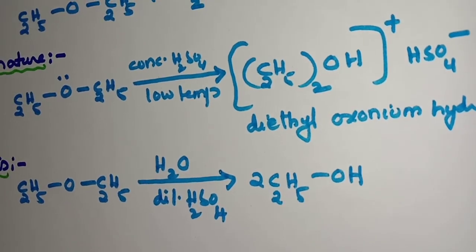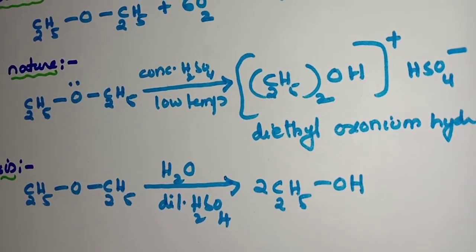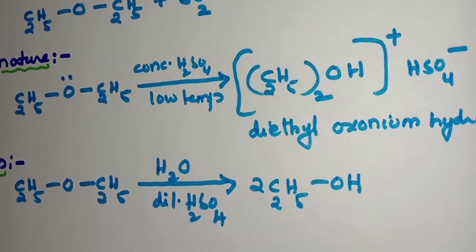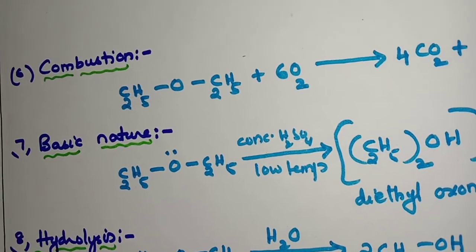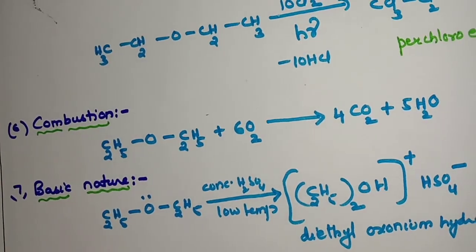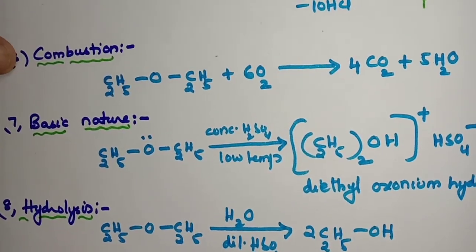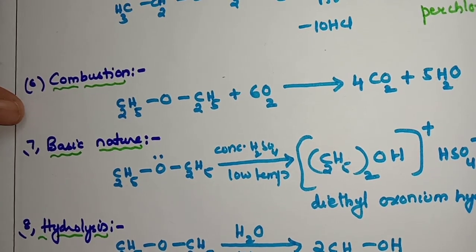So these are all the chemical reactions of ethers. We have 8 chemical properties. Go back and check or write down all the chemical properties, learn carefully and practice carefully. Okay, thank you.